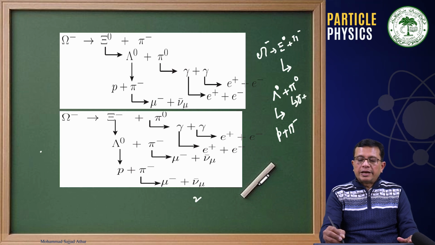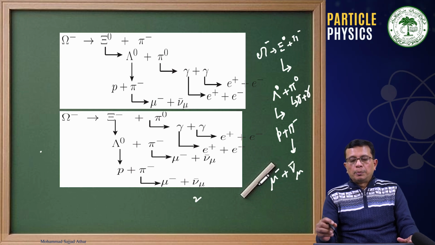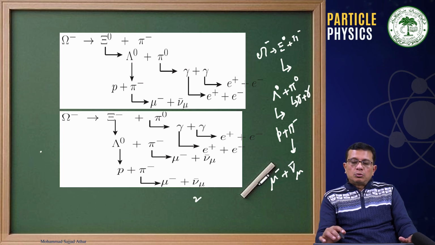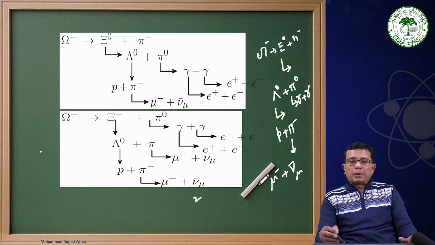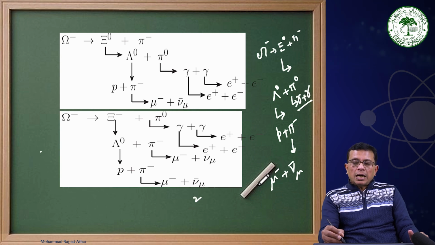and this pi 0 will give rise to 2 photons, and this pi minus will decay again to mu minus plus nu bar. Therefore, an omega minus was formed which decayed into cascade 0 and pi minus, and then cascade 0 decayed into lambda 0 plus pi 0. Lambda 0 had a finite lifetime and decayed into p plus pi minus, and pi 0 into 2 photons in the final state. Therefore, mind it, here there is a catch: cascade 0 is decaying into lambda 0 and pi 0 through weak interaction process.